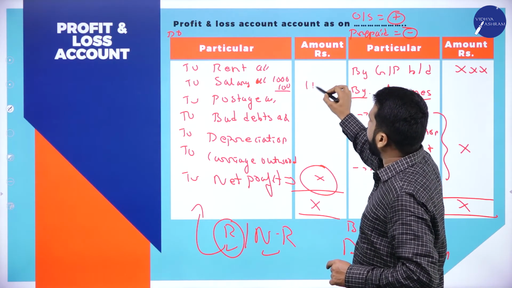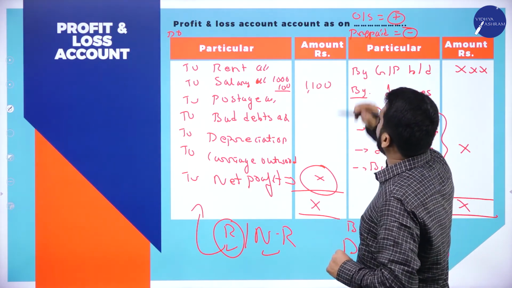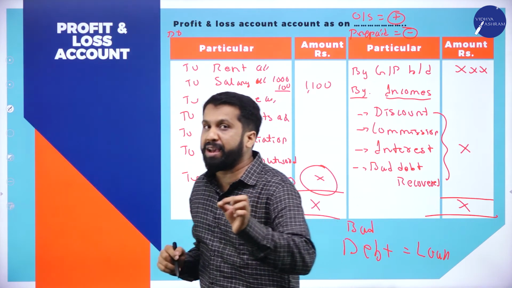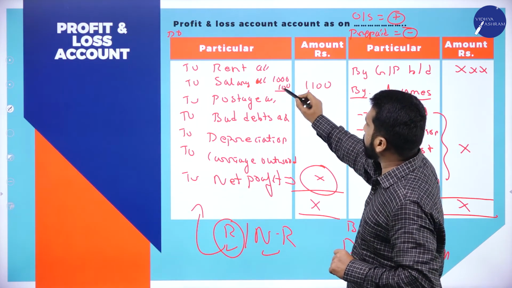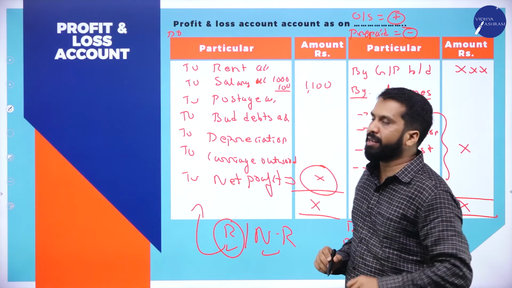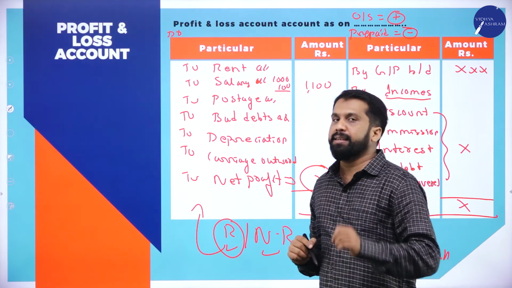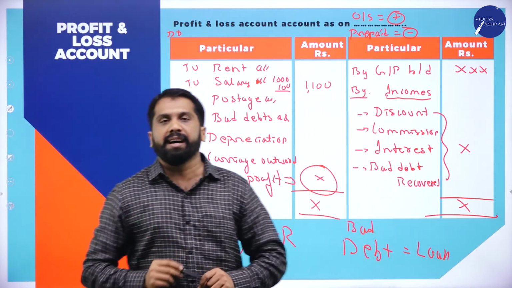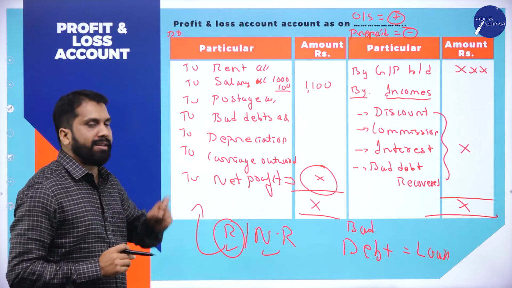You should write 1,100. In case they have given prepaid salary 100, then what should you do? 1,000 minus 100, you should write 900. Prepaid means minus and outstanding means add. Hope you're clear. This is all about your profit and loss account.